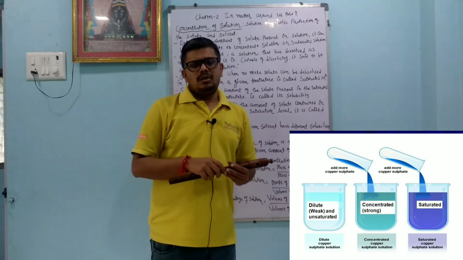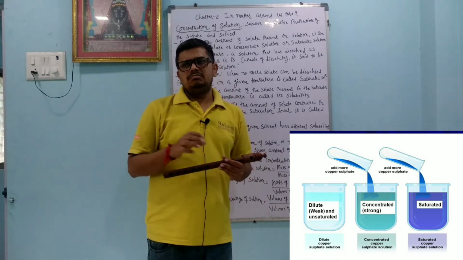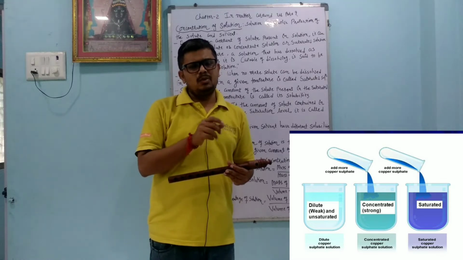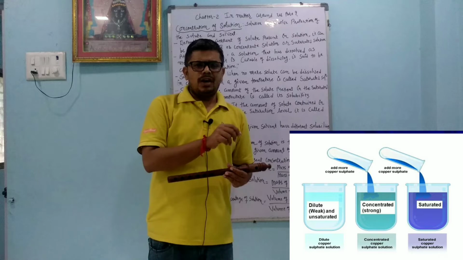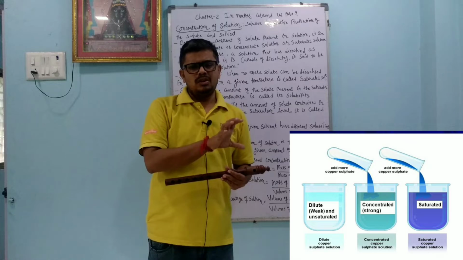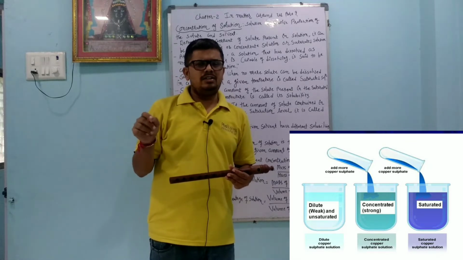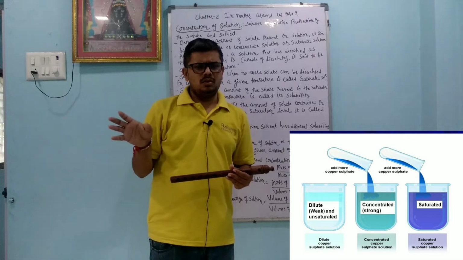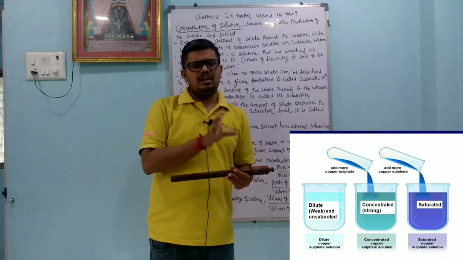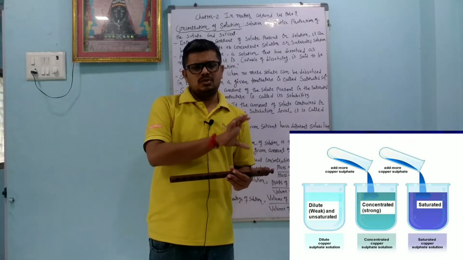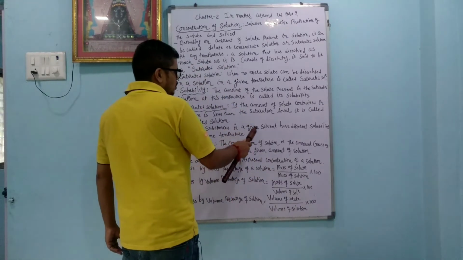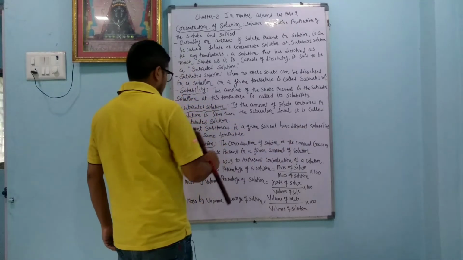Suppose I have 1 liter of water, and in another glass I have 500 ml of water, and in both I add 5 spoons of sugar. In the glass with less water, the sugar will not dissolve because the amount of sugar is more. Where I have 1 liter of water, if I add 5 spoons of sugar, it may dissolve. Where it is dissolved, we can say it is an unsaturated solution, and the glass with less water, where the sugar is not dissolved, is called the saturated solution.